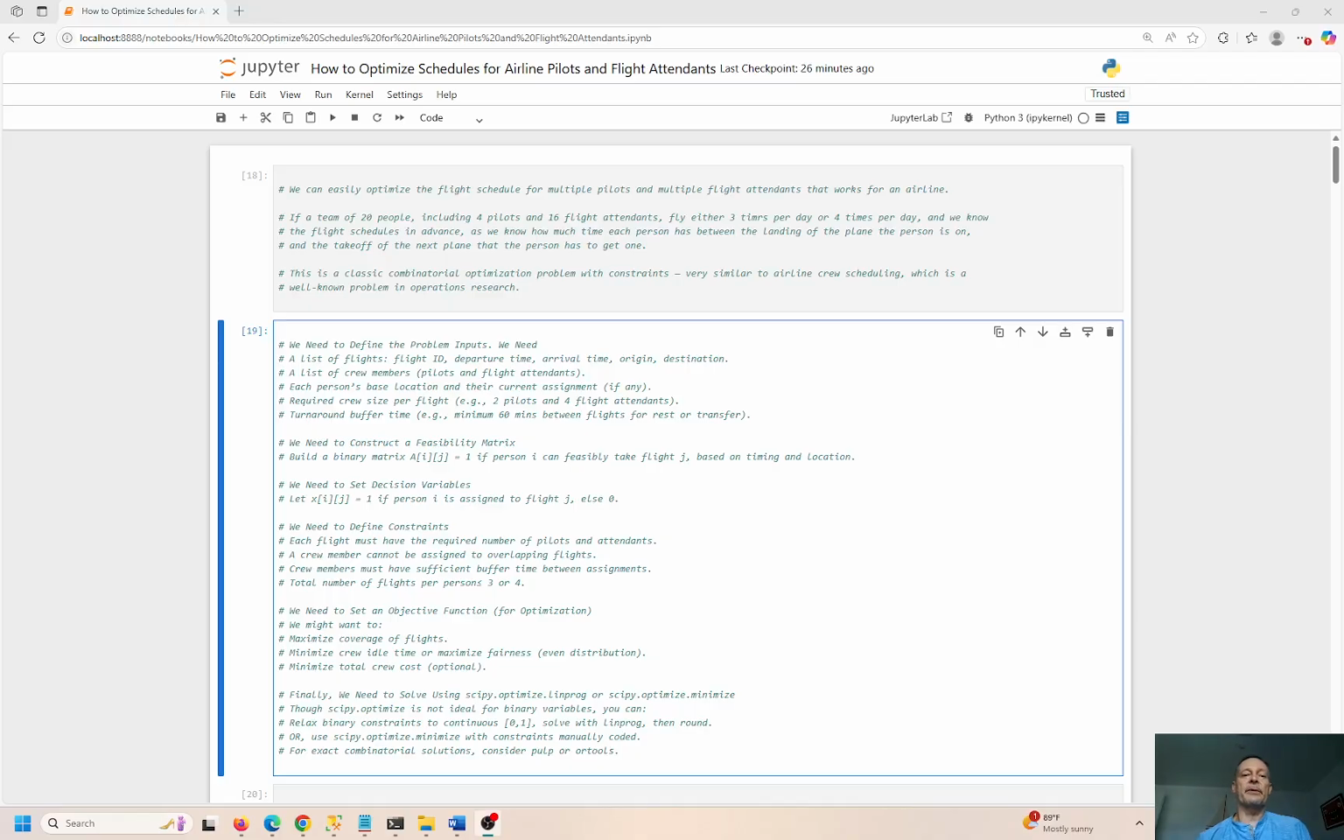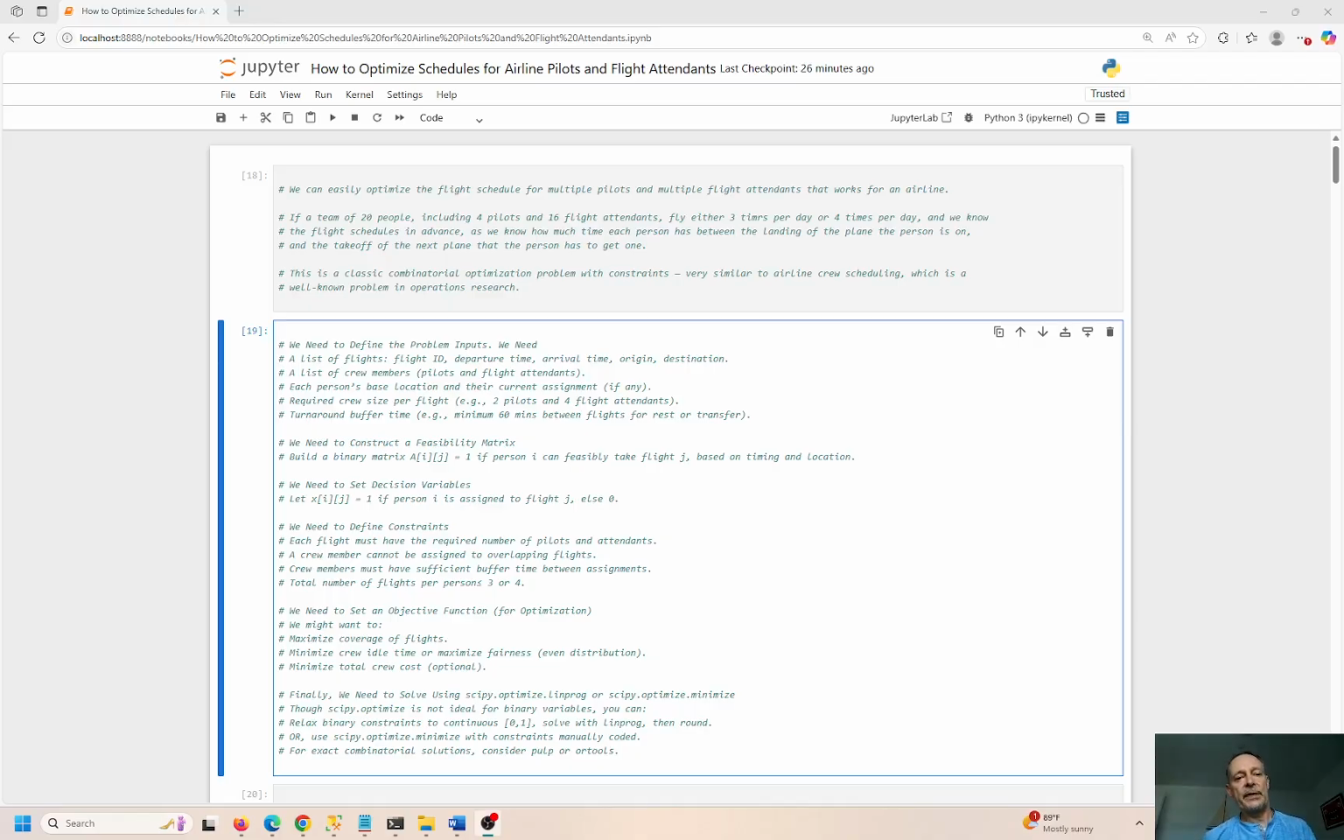Now we can easily optimize flight schedules for multiple pilots or multiple flight attendants that work for any one given airline. So we can assume that we're working for Frontier Air or Alaska Air, JetBlue, Spirit, Southwest, American Airlines, whatever, it doesn't matter, right? We're just going to assume that we work for one airline and we're going to optimize the way that the business operates, okay?